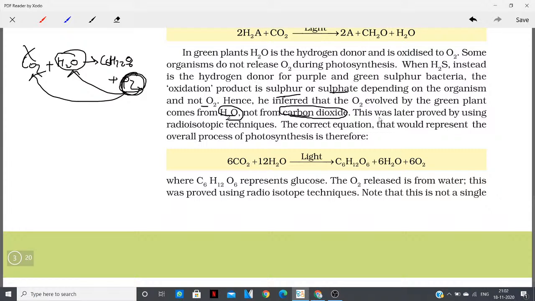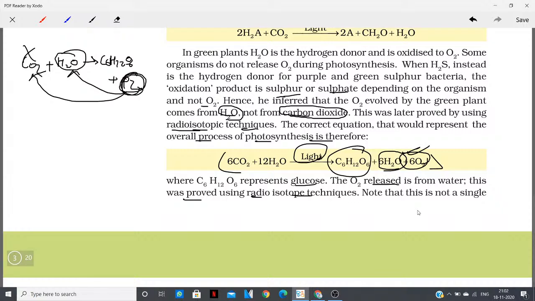You also remember this: it was later proved by radioisotopic techniques. The correct equation that would represent the overall process of photosynthesis is therefore this balanced chemical equation: 6CO2 plus 12H2O in the presence of light gives glucose C6H12O6 plus 6 molecules of water and 6 molecules of oxygen. Here C6H12O6 represents glucose, and the oxygen is released from water. This was proved using radioisotope techniques.